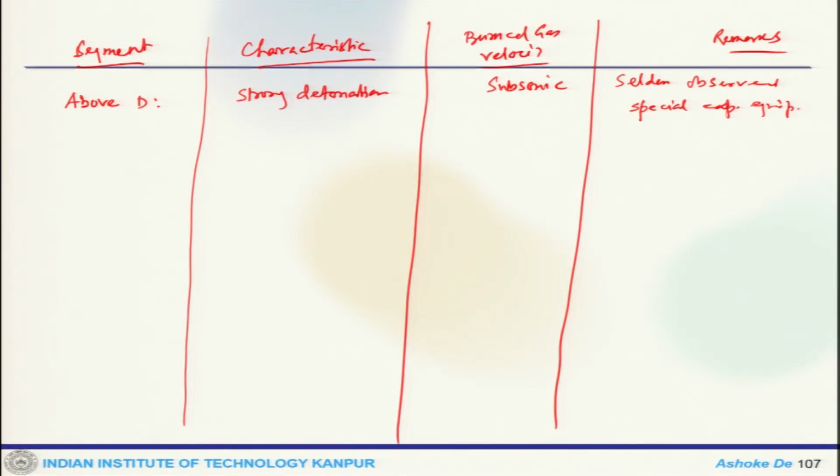Now, second, we have point D, which is the upper Cj point, which is sonic. This is observed in tubes.